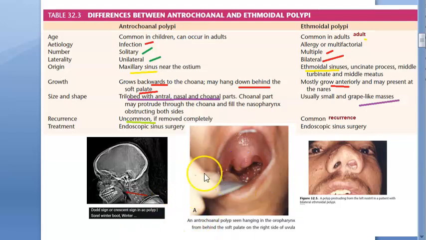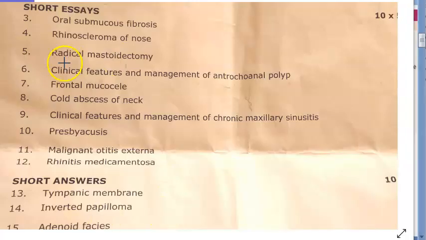So you'll do FESS surgery for this, right? You can see the Dodd sign also. Frontal mucocele, basically. You will have to explain the complications. This is actually a complication of frontal sinusitis, right? Then this can become what? It can become a fistula, right? It can become a fistula or a sinus, right? Then you can talk about Pott's puffy tumor, etc.